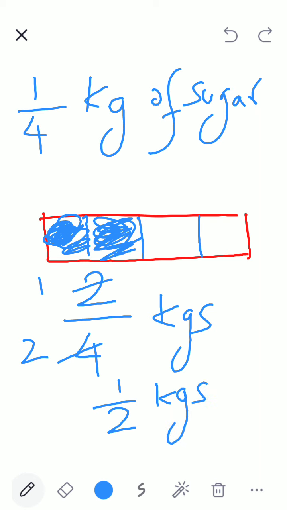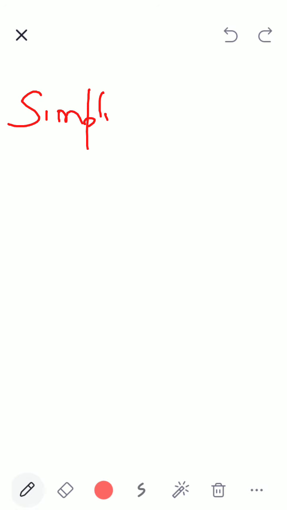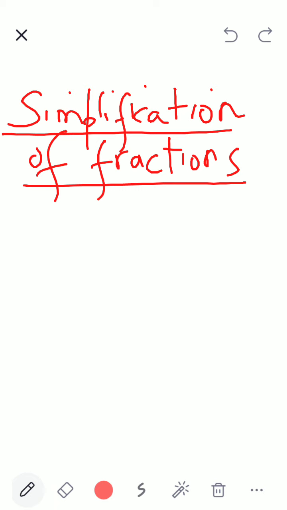So this brings us to a new topic, something which is called simplification of fractions.